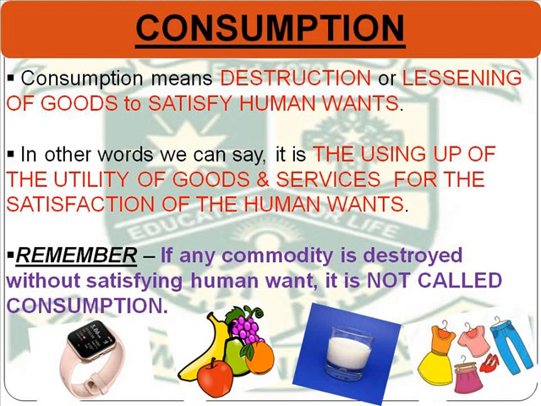Let's take an example to understand the concept of consumption. Now suppose you are hungry and you have only 50 rupees in your pocket. With that 50 rupees you go and purchase a plate of noodles for yourself. You eat that noodles and after that you are fully satisfied. Now what is the purpose of that plate of noodles over here? The objective of that plate of noodles is to satisfy your hunger. In other words, we can say the objective is to satisfy your human want.